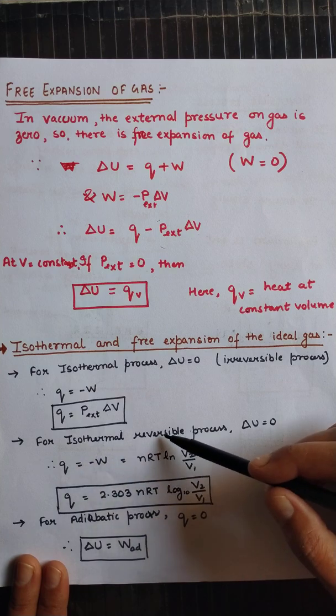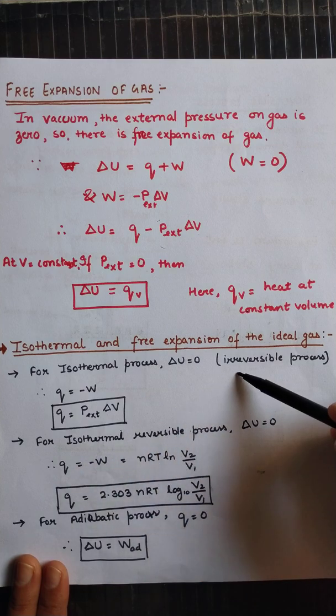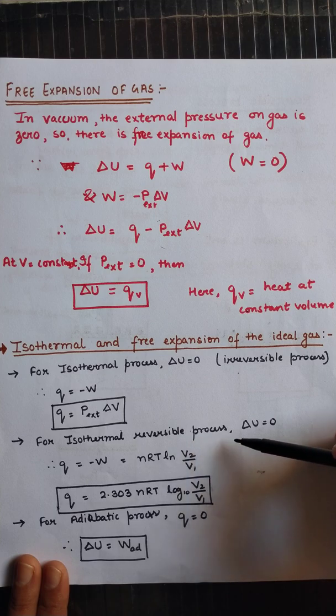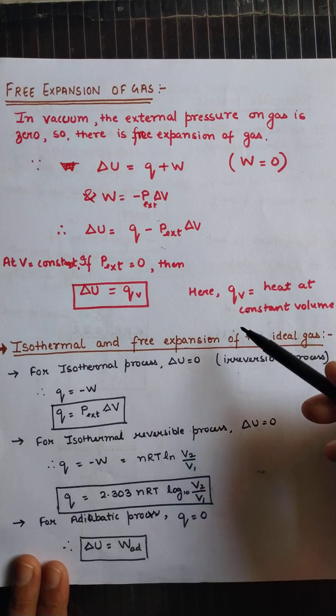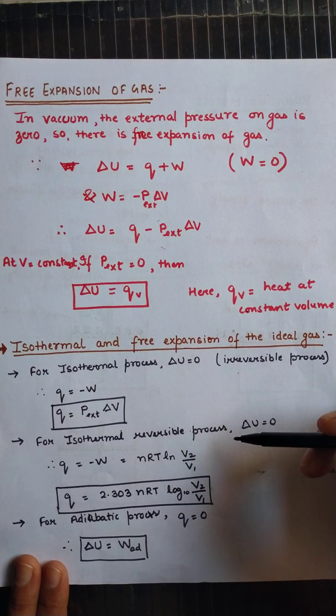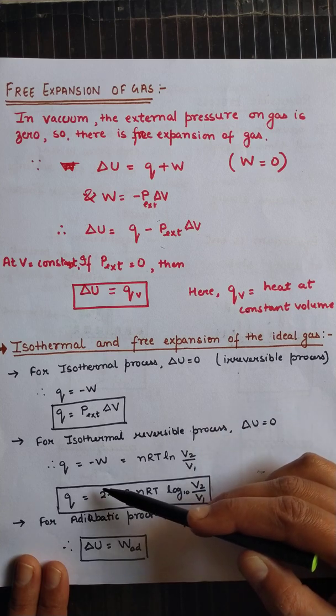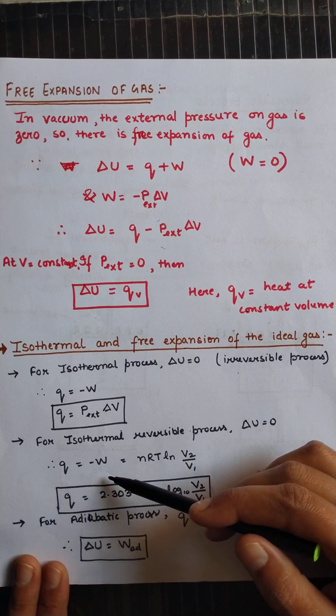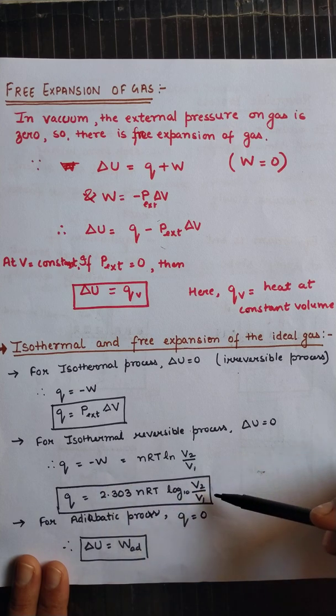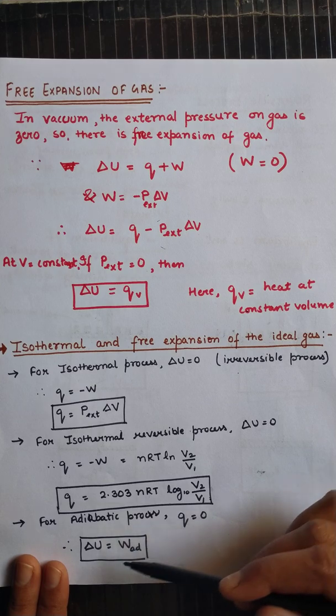That was for the irreversible isothermal process. For the reversible process, we know that the work done is equal to minus 2.303 nRT log V2 upon V1. Since Q is equal to minus W, we put the value of W here for the reversible process.